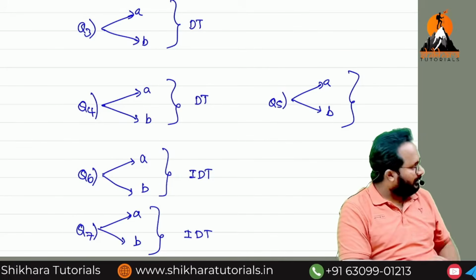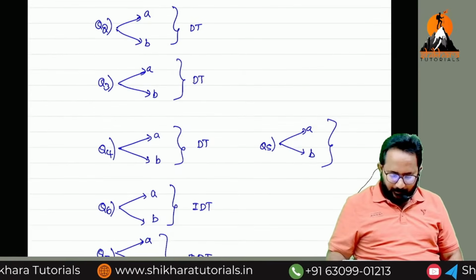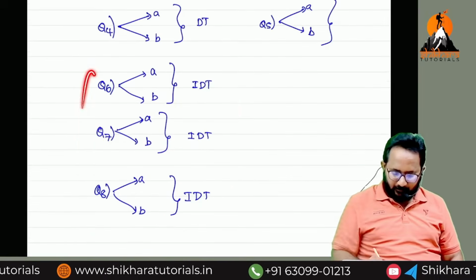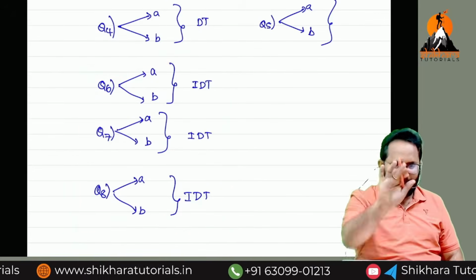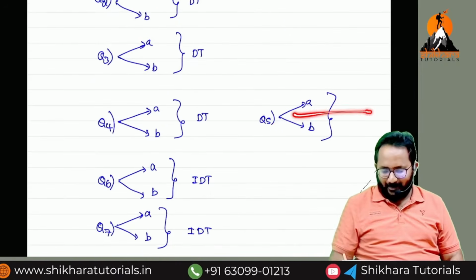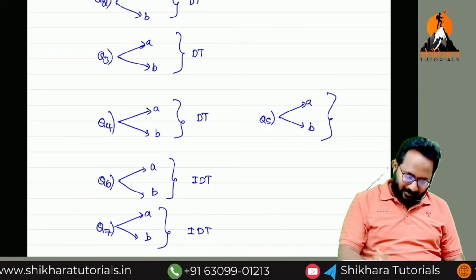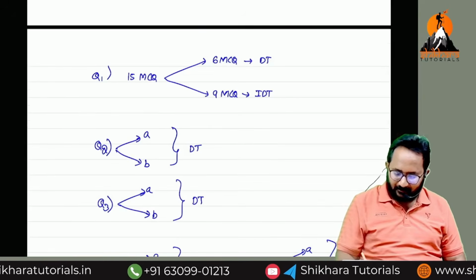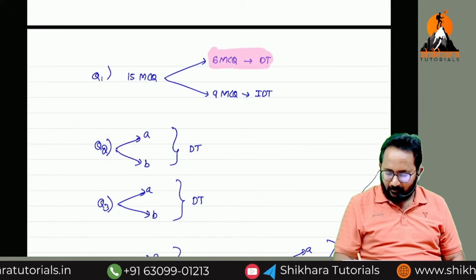Just guess. If you observed up to now, 2 to 4 is DT, 6 to 8 is IDT. Then question number 5, equally apportioned? No, this is also my question, because they have given less weightage in MCQs.